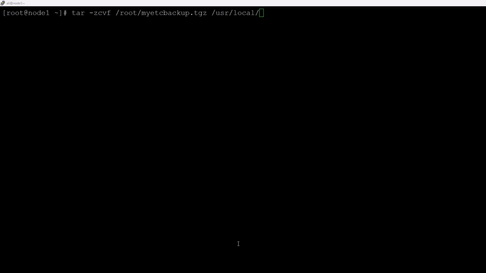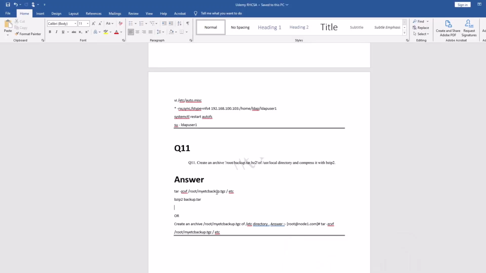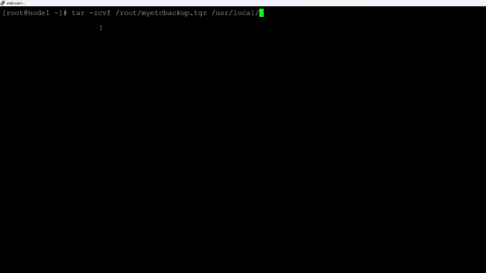So the next question is question 11. In this question, you just have to zip the folder, and that's it. He asks you to zip this folder, /usr/local, into this name. First you have to tar it and then you can zip it, right? I will show you which command I'm going to use. These are the switches for tar: create, verbose, and f.